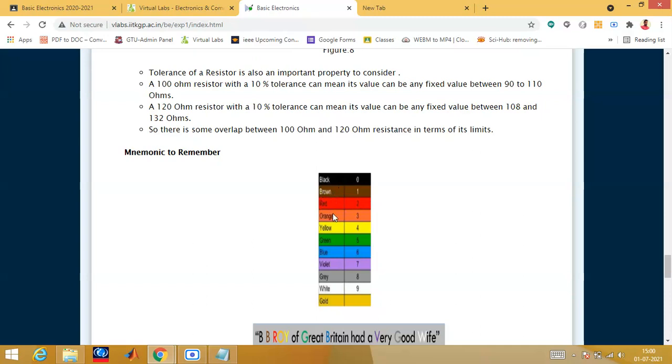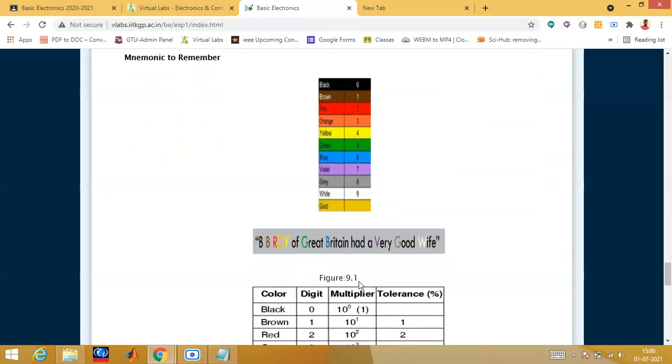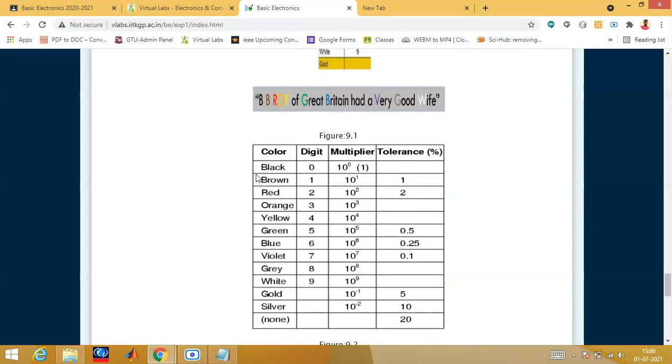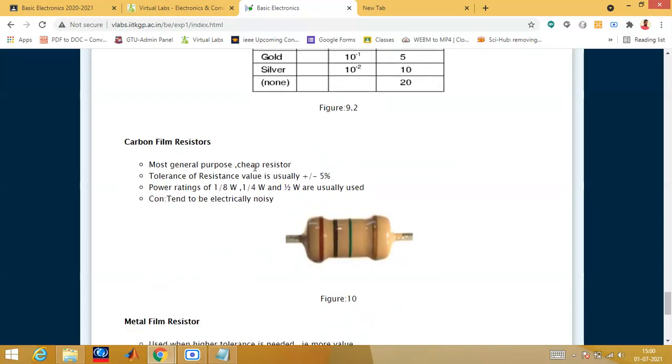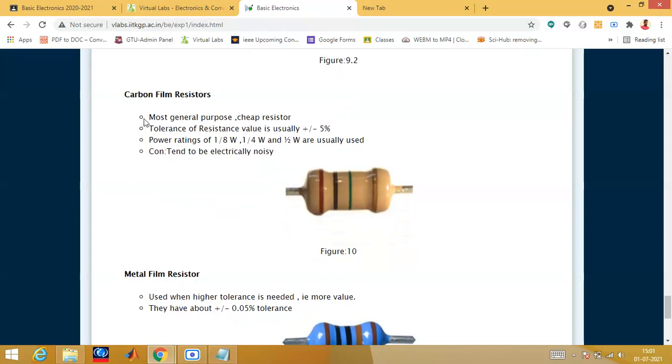So you can see B B Roy of Great Britain has a very good wife. You can start with 0 to 9, then the tolerance silver and gold. So this table you must remember. If it is a 4 band, your first two will be digits and third will be the multiplier, and the last, fourth, will be tolerance. If it is a 5 band, the first three colors will be digits, the fourth one indicates the multiplier, and the last one indicates the tolerance. Like this, the carbon, how many types of resistor and what are the features of it.